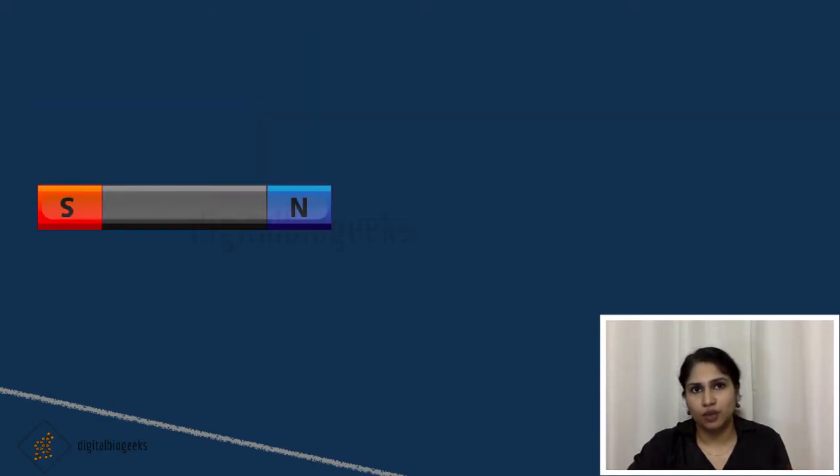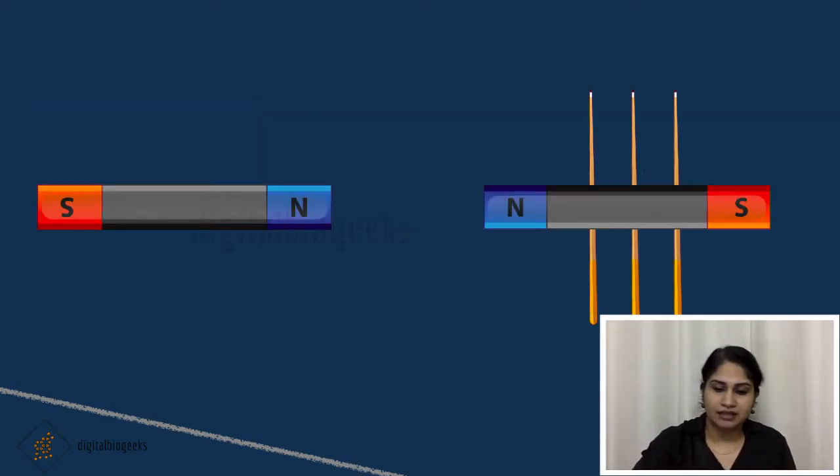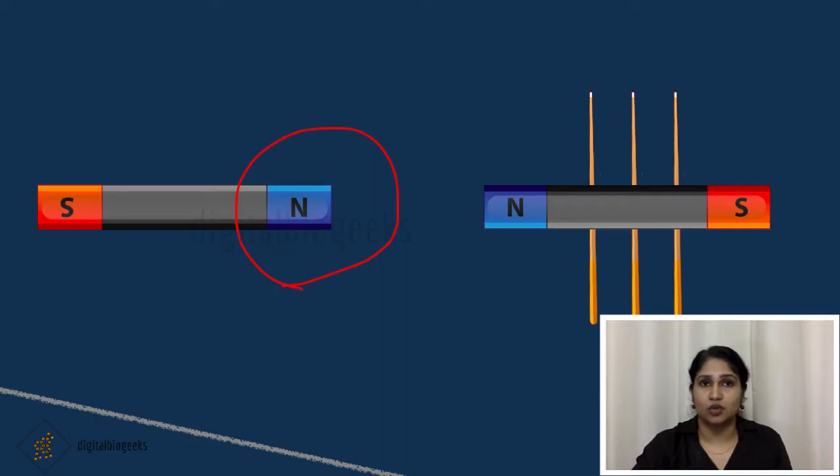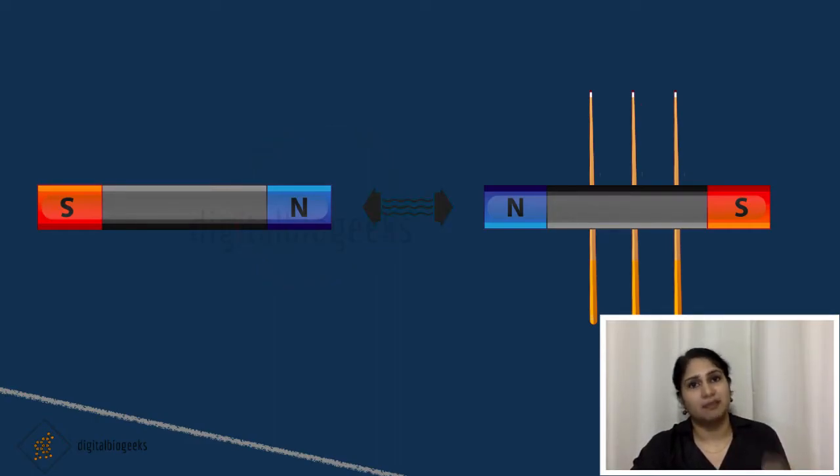Now let's do one more experiment. Bring the north side of the magnet to the north side of the other magnet. What will happen? The same sides repel each other. The magnet which is on top of the rollers will move away from the other magnet.